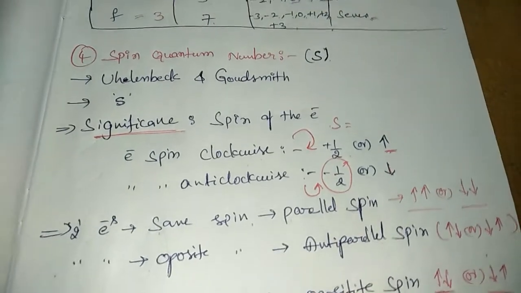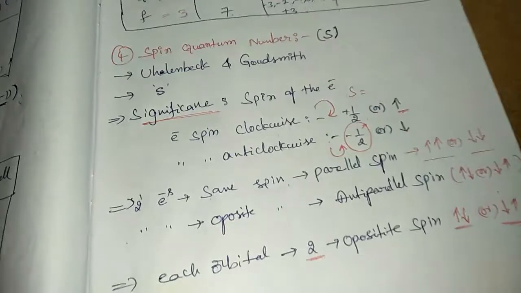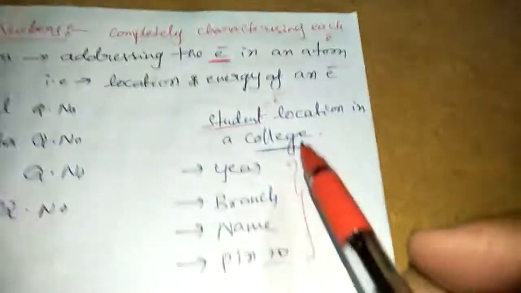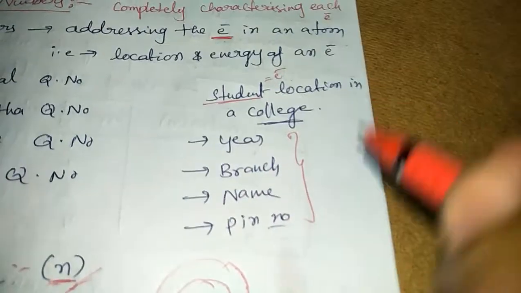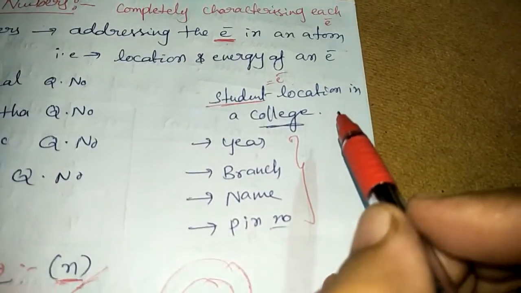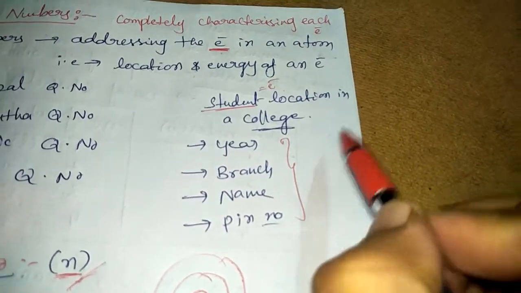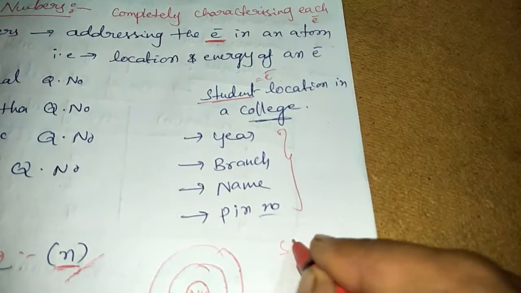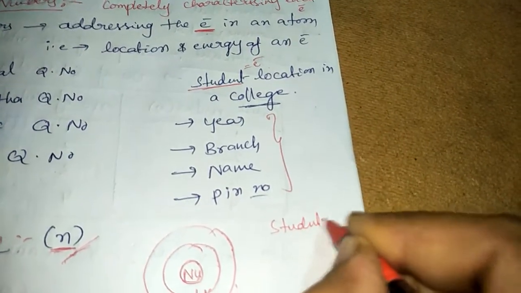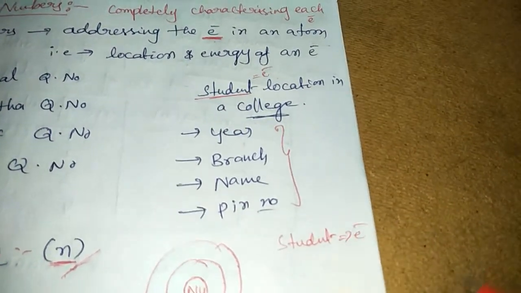So this is about the quantum numbers. Simply for your understanding, for example, for a polytechnic student, how can we identify a student in a college? Here the student is the electron. If you imagine the student is one of the electrons, how can you identify it?